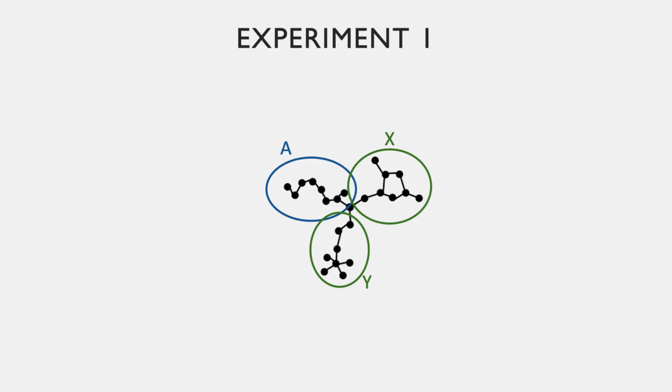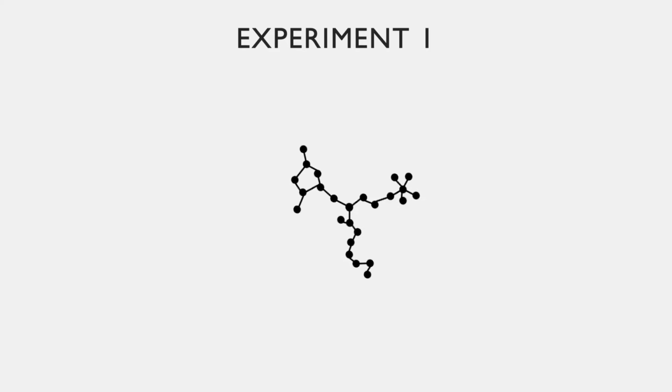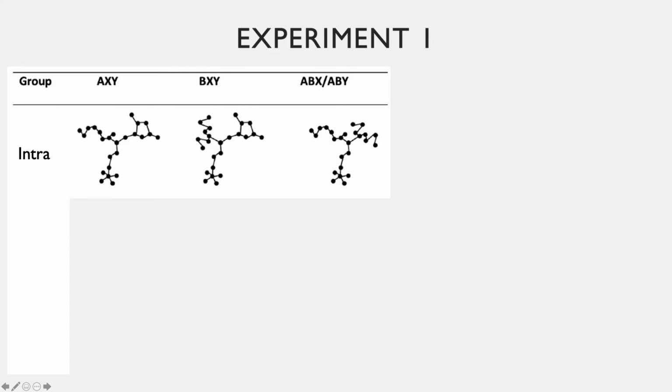We used a visual display that made stimuli difficult to identify. All stimuli consisted of 3 cues joined at a central point, and their position was randomly rotated so the spatial position did not provide information about cue identity. We manipulated similarity in 3 groups. Group intra included cues that varied only in shape.